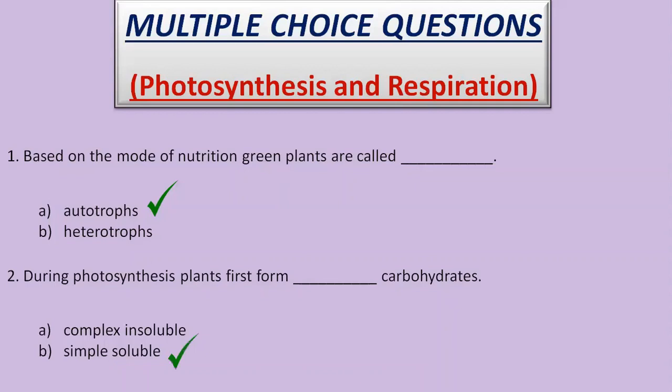Now, during the preparation of food, you all know that plants take in carbon dioxide from the atmosphere and absorb water from the soil. And the chlorophyll pigment, which is present inside the leaves, traps the sun's energy and converts carbon dioxide and water into simple sugars. That is nothing but our glucose. Now, why is glucose known as simple soluble? The reason is that glucose is just a small 6-carbon molecule which gets readily dissolved in water because it has a number of polar hydroxyl groups. Whereas the complex insoluble carbohydrates are nothing but the starch, which is formed at a later stage in the plants.